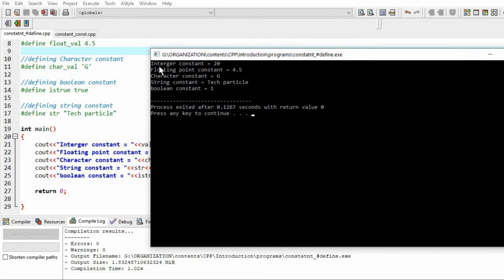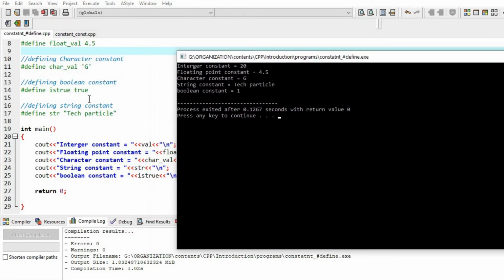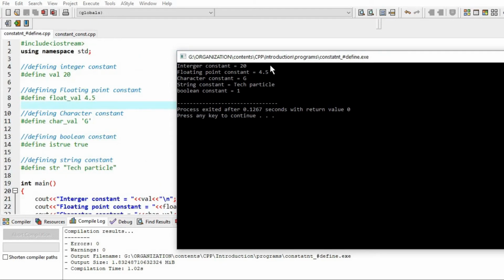See, it has printed the integer constant value 20 that we have defined here. After that, floating point constant 4.5, character constant capital G, string constant Tech Particle, and boolean constant 1. Since it is true, so it is 1.